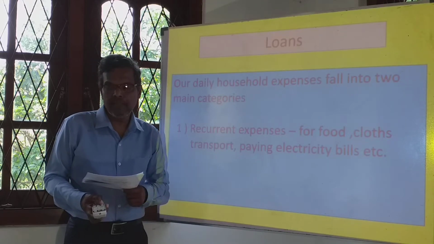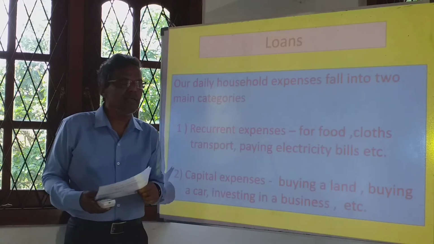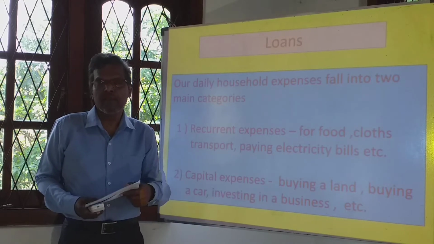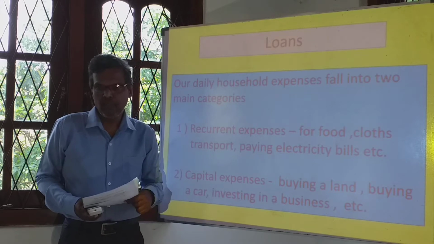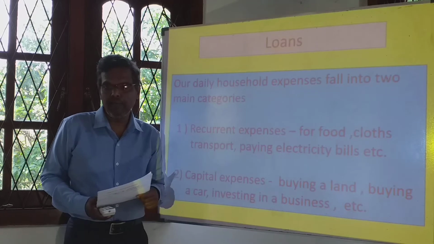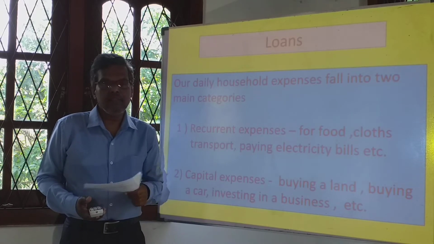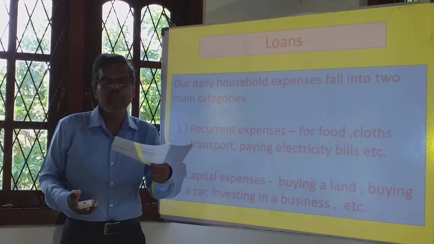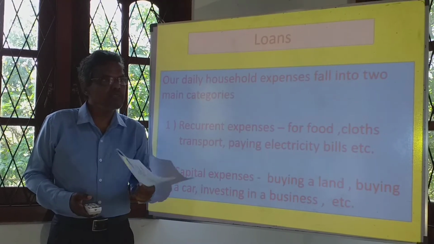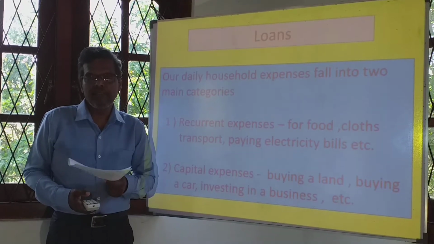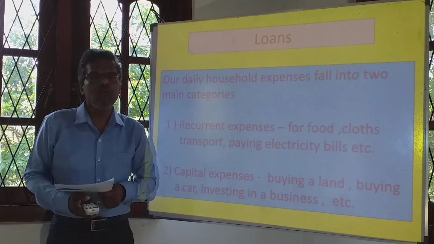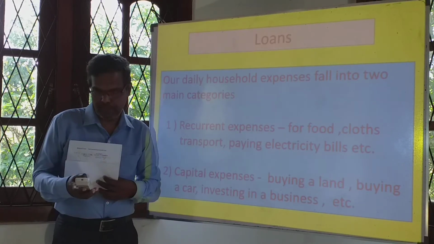And the second category is capital expenses. Capital expenses means that you spend only once. For example, let's take buying a plot of land. You spend money for that, then you bought it, and you don't have to spend for it again and again. Buying a car and investing in a business, like that. So those expenses are done only once, right? We call those capital expenses.